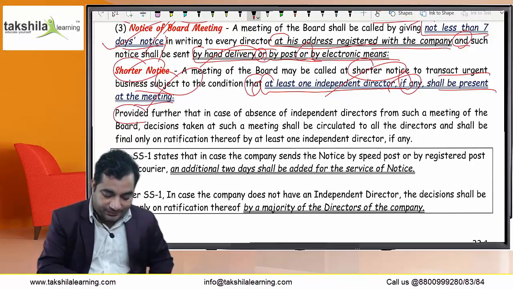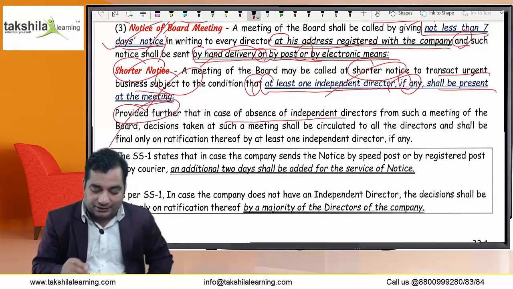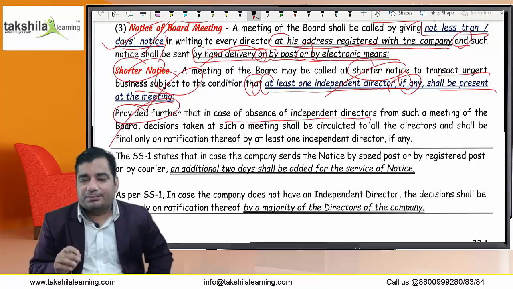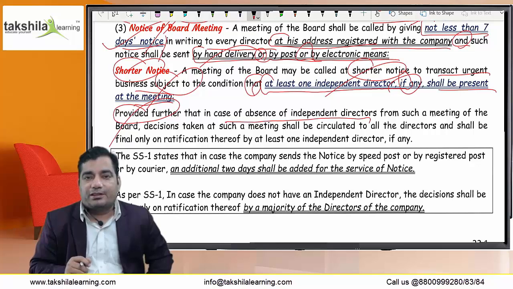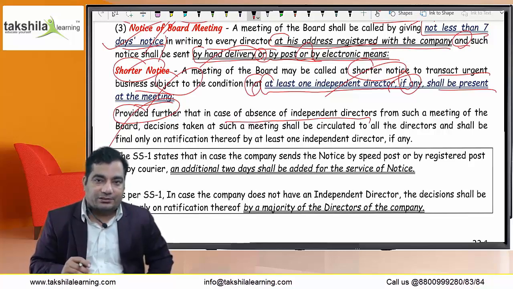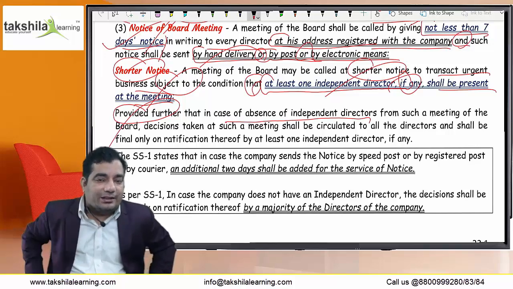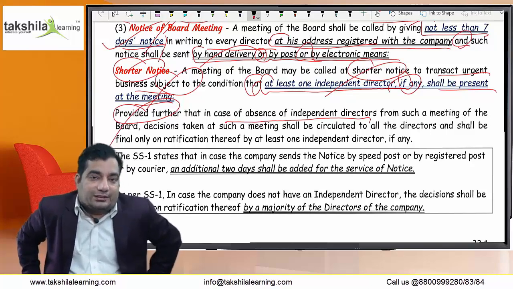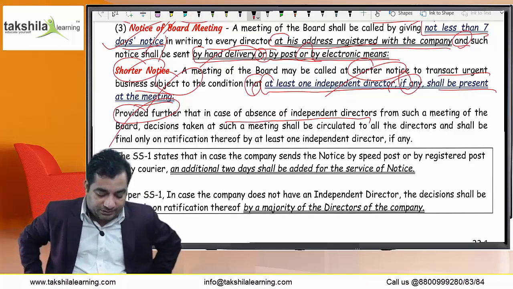Provided further that in the case of absence of independent directors, it may be the case in a private company. Such a private company may not have independent directors because that is not required to be appointed as per section 149. And in the case of unlisted public companies which do not fall under the criteria of appointment of independent directors, they may not have independent directors either. So in those cases, the presence of an independent director is not required. The majority of the directors are required to be present there.